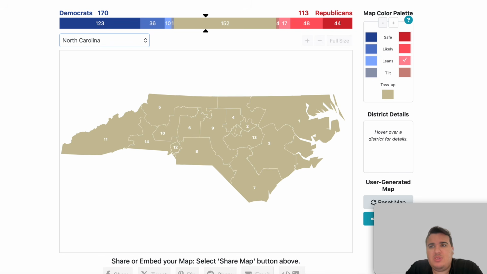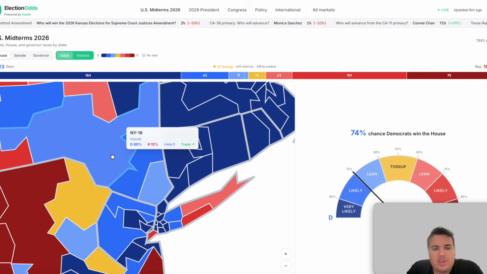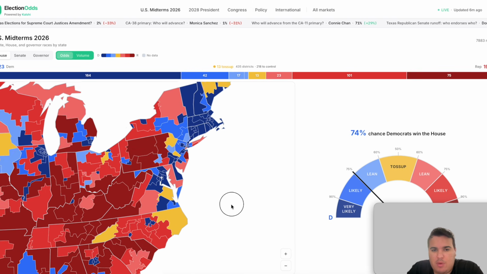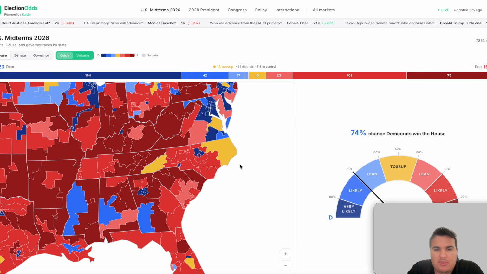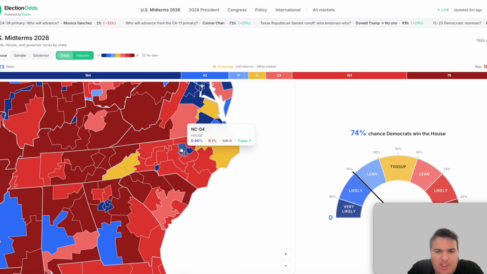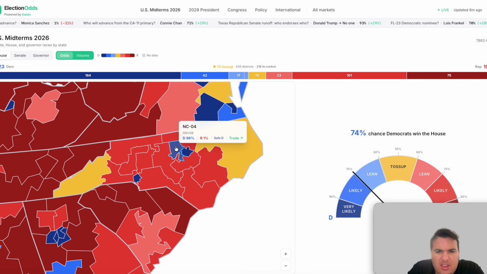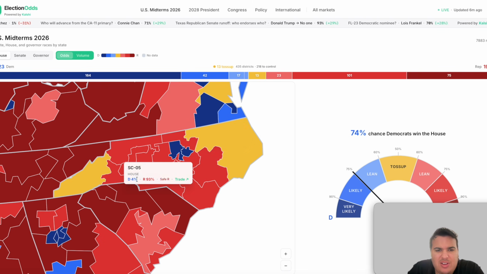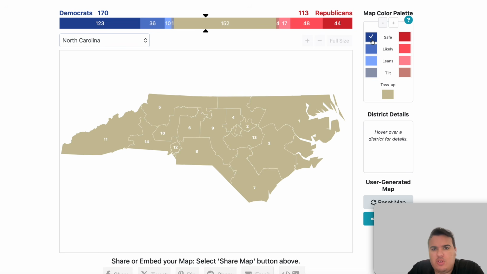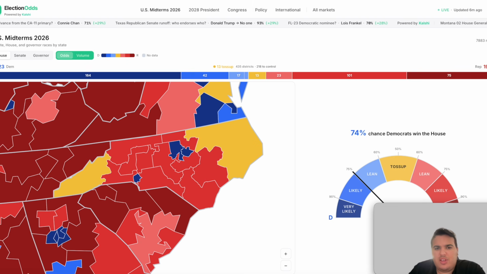Republicans are going to pick up some seats in North Carolina after they redrew the map to make the 1st district with Don Davis a lot more competitive and giving the Republicans a better chance of doing it. So a redraw there. There are safe Democratic seats in the 4th district, in the 2nd district, and the 12th district. So we can redraw the map here and add these safe seats to the respective categories. Those go safe like that.